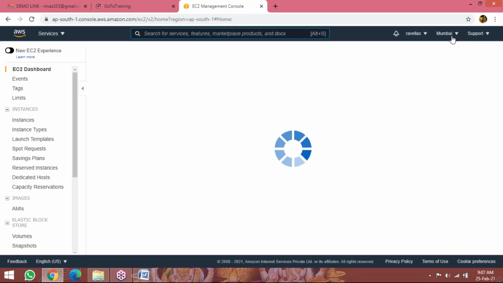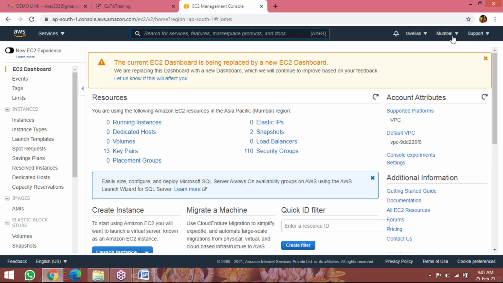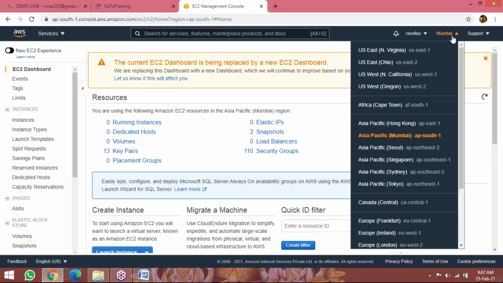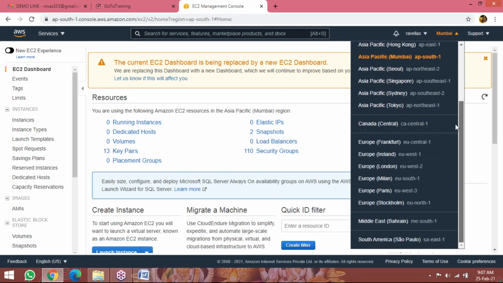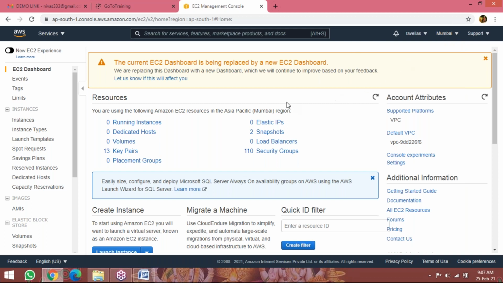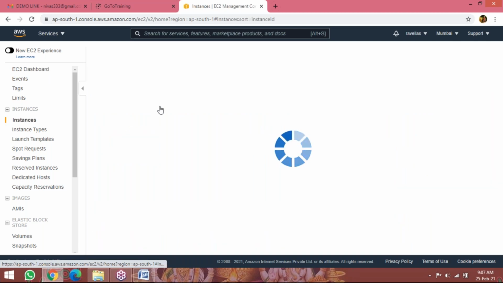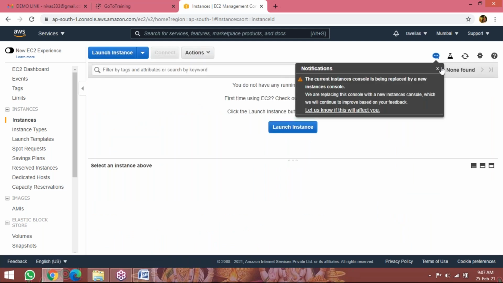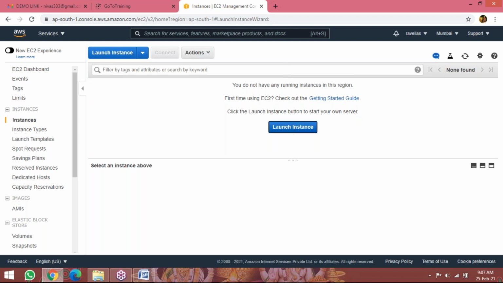Always check which region you are in. By default, we logged into the Mumbai region. Here we can work with any region, but always check where you are working. Otherwise, whatever you launched, if you forget, they will keep running in the background, and some services are chargeable. Now go to the EC2 dashboard. Running instances: nothing is running, 0 instances. Click on instances. Launch the instance.